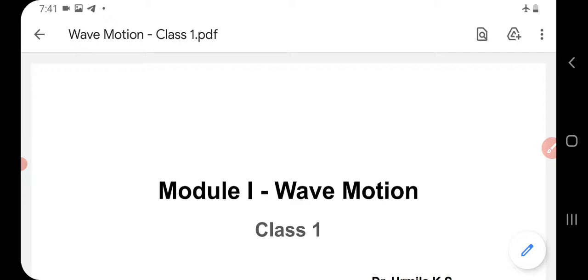Okay, so first of all, we will begin with Module 1, the first part of Module 1, which is about wave motion. I have already posted the textbook that you have to follow for Modules 1 and 2. For that I will upload a copy of that textbook, the wave motion part of Module 1, as a PDF in your LMS, and from that uploaded PDF I will take classes one by one. Okay, hope it is clear.